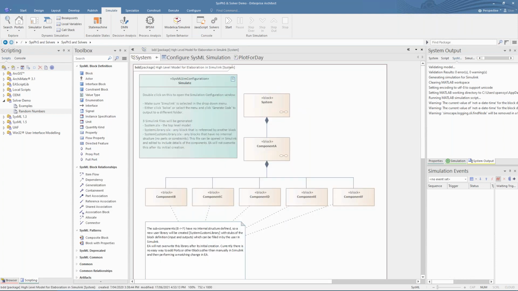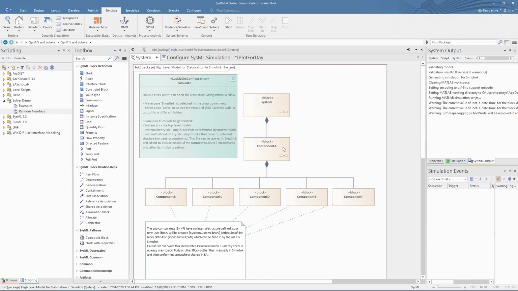Another thing you may want to do is have a high-level model inside Enterprise Architect, but the detailed mathematical view of the model kept inside Modelica or Simulink. This is possible too. Enterprise Architect will generate the outline of the model in Simulink for you and allow the details to be filled in later in Simulink. Conversely, you may already have detailed blocks well defined inside Simulink, in which case you are able to reference those blocks from within EA to incorporate them into the larger model.